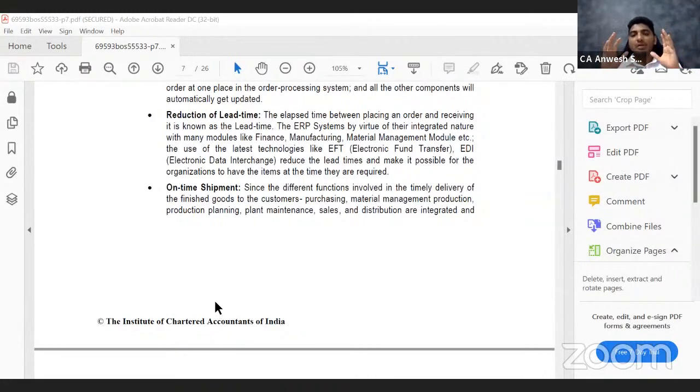If you are allowing a human to call the inventory person and say, hey, there is an order for 10 items, then this human may not do it immediately. He will say, okay, now it is 7 o'clock, it is too late, I'll go home, tomorrow I'll update. But if you allow software to take care of this, then every time a sale is placed, the inventory person will automatically get to know that the order has been placed and he has to immediately pack the order and start shipping. So it will ensure that shipping is on time.